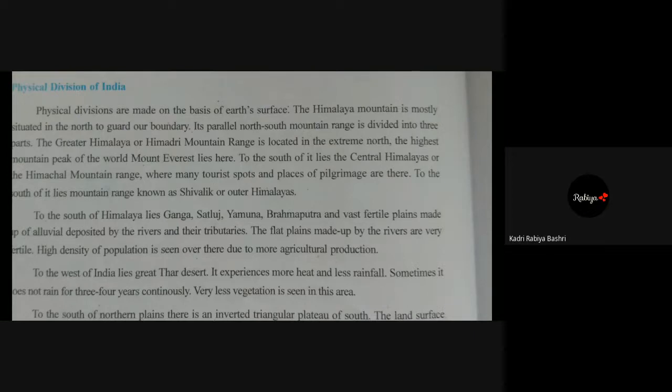So it guards our boundary area, right? And it is parallel to the north-south mountain range, which is divided into three parts.